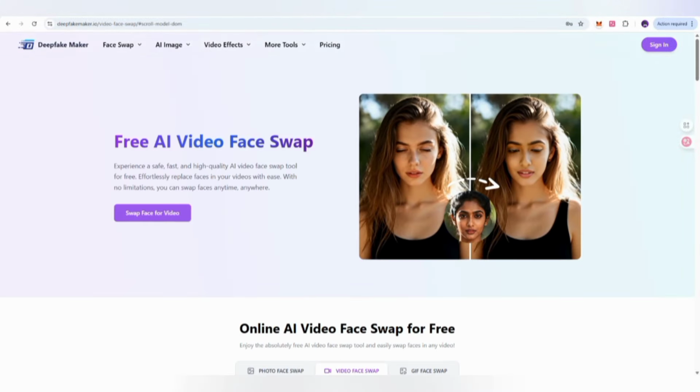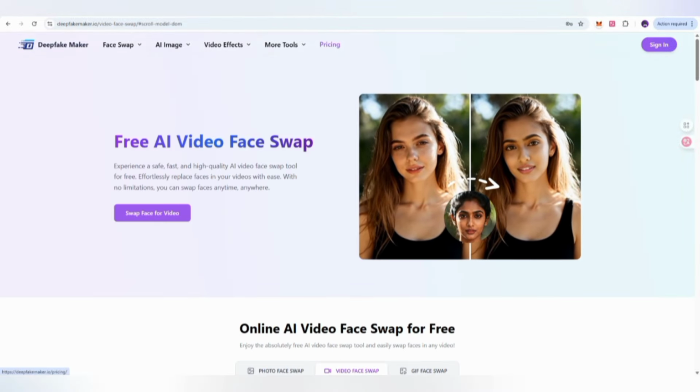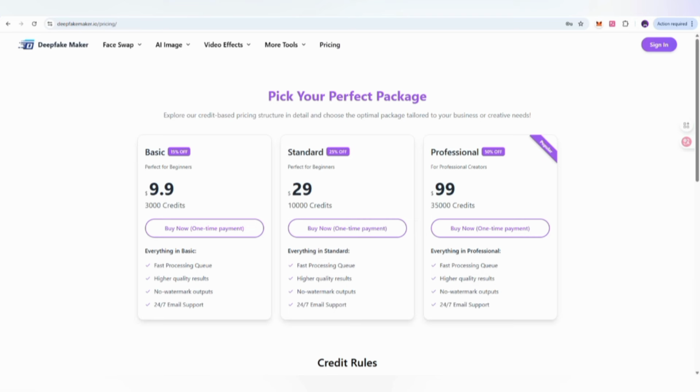Now, as there are also some plans, you can click on it. It is going to start from 9.99 and you will get here 3000 credit, fast processing queue, no watermark. 24/7 email support is also available. Next is the perfect package with 25% off, $29 per 10,000 credit. There is also $99 where 35,000 credit will be given with all the features.